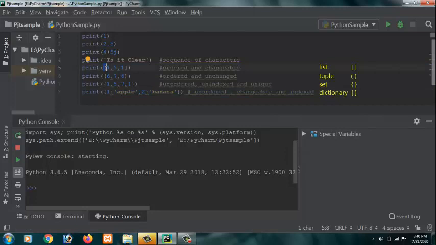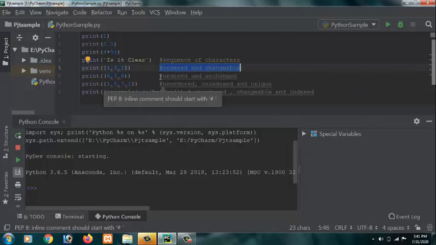In list data type, the items are enclosed within square brackets. In tuple, they are enclosed within round brackets. Set encloses the data items within curly brackets and dictionary also encloses the data within curly brackets. The difference in each of these data types is that list data type is ordered and changeable. Tuple data type is ordered and unchangeable. The main difference between list and tuple is that the data items in the tuple are read-only. You cannot modify the data in future.